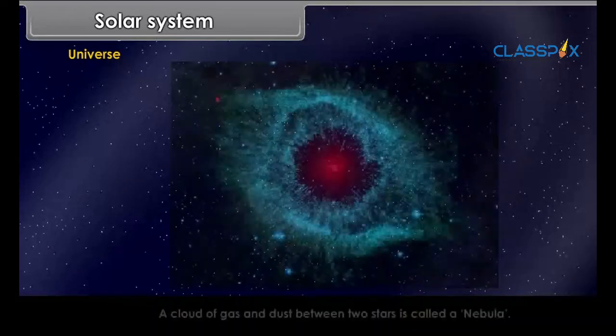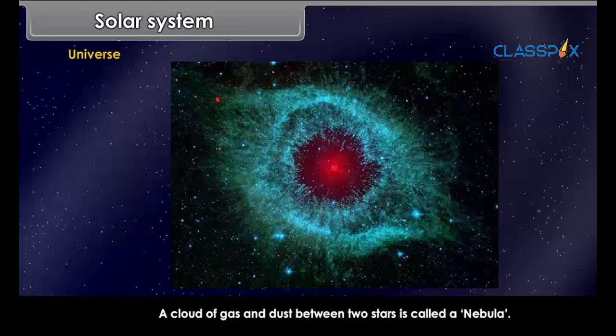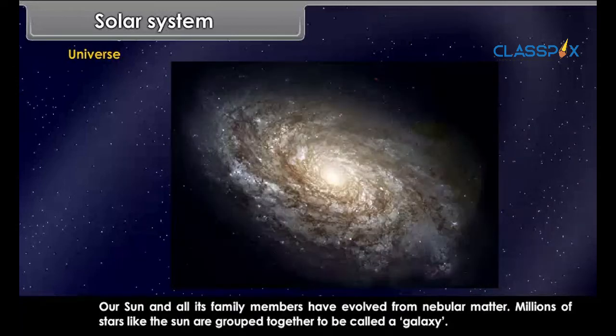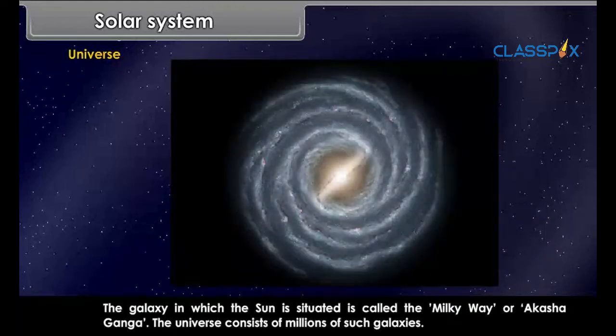A cloud of gas and dust between two stars is called a nebula. Our sun and all its family members have evolved from nebular matter. Millions of stars like the sun are grouped together to be called a galaxy. The galaxy in which the sun is situated is called the Milky Way or Akash Ganga. The universe consists of millions of such galaxies.